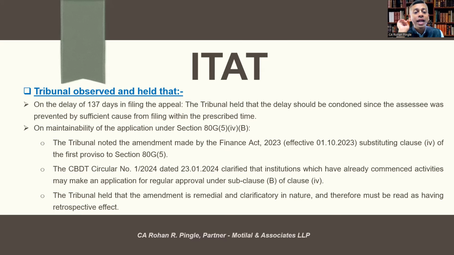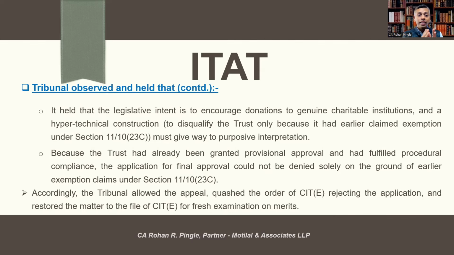The tribunal held that the amendment is remedial and clarificatory in nature and therefore must be read as having retrospective effect. So it held that the legislative intent is to encourage donations to genuine charitable institutions, and a hyper-technical construction must give way to purposive interpretation. Because the trust had already been granted provisional approval and had fulfilled procedural compliance, the application for final approval could not be denied solely on the ground of earlier exemption claims under Section 11 or 10(23C).